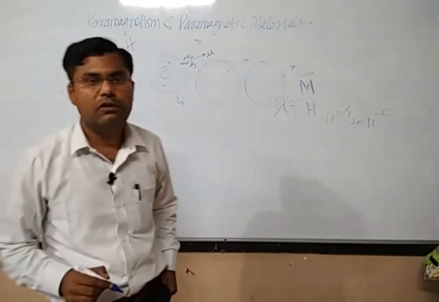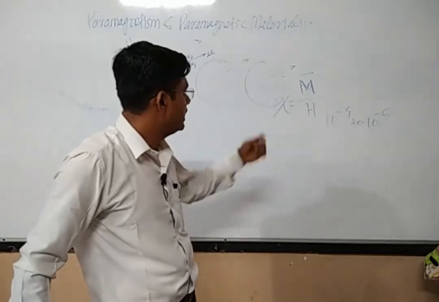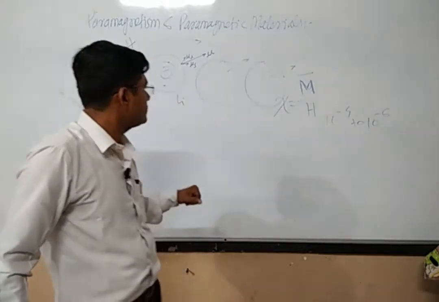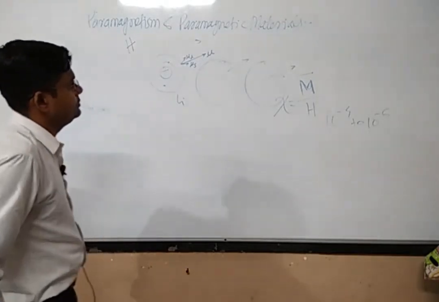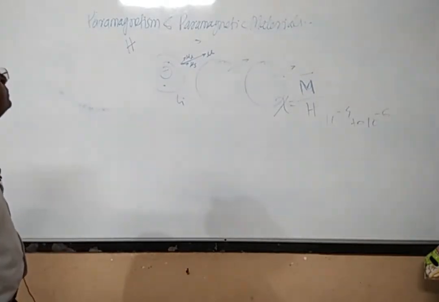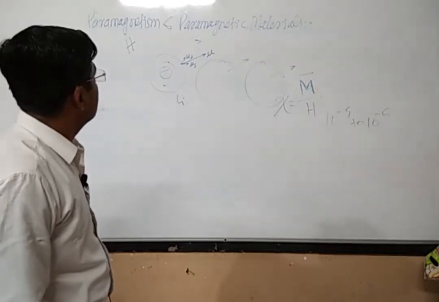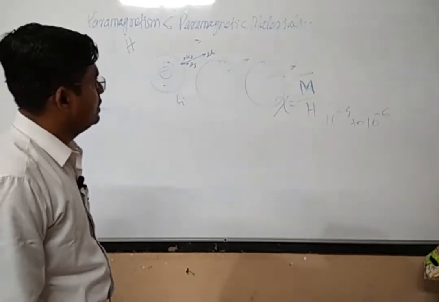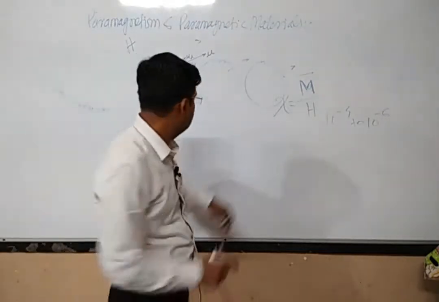So there is a very small value of magnetic susceptibility. I think this much is enough for paramagnetism.